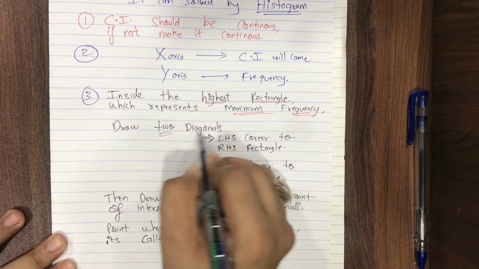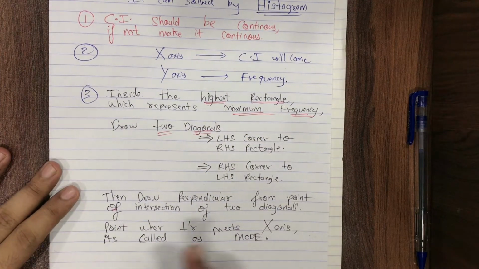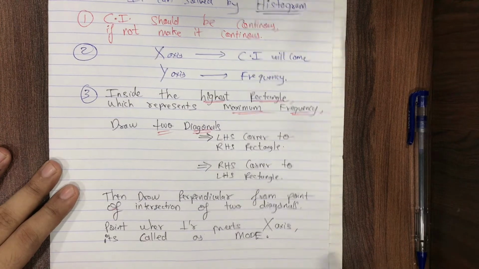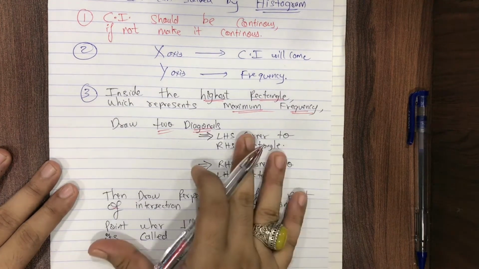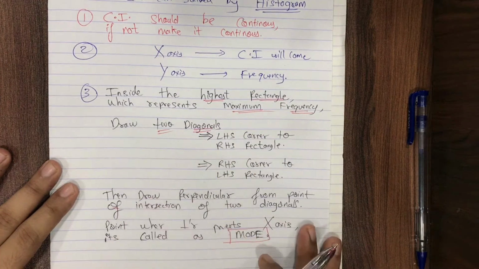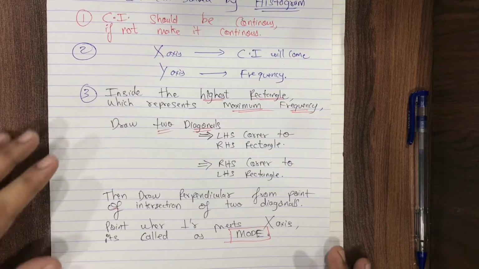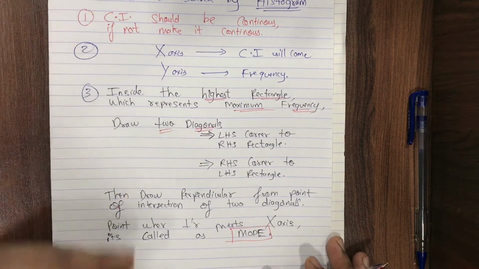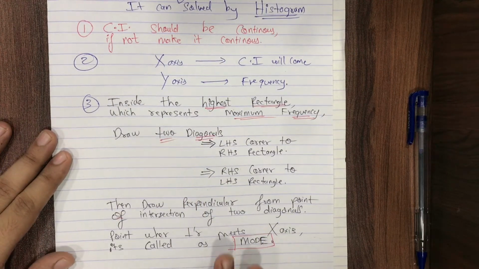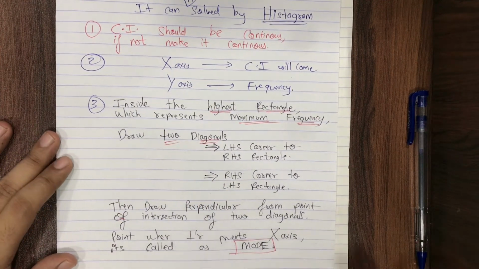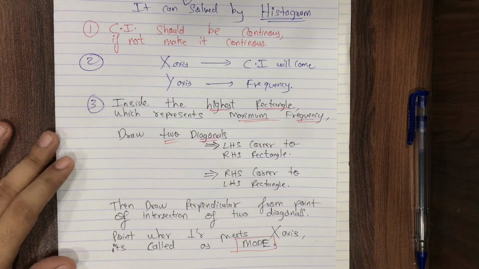Two diagonals. How to draw the diagonals is clearly mentioned in the note. How to proceed and how to find mode, I'll explain when I draw the graph. Right now if I explain, you will not be very clear. So please pause the video and copy everything you can see up till here. I'll explain this third point in full when we do the graph. Please copy all three things right now.